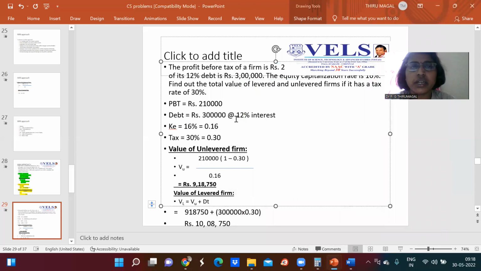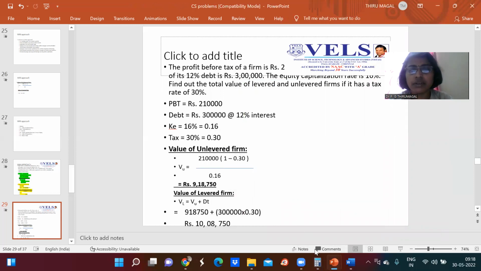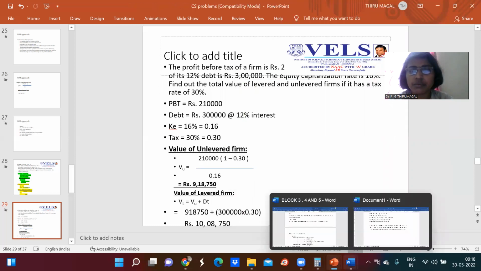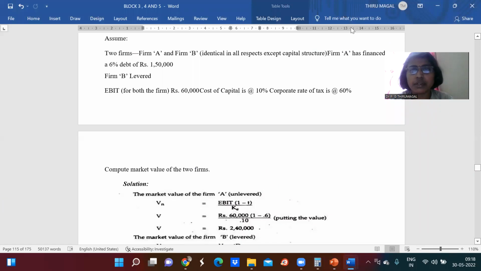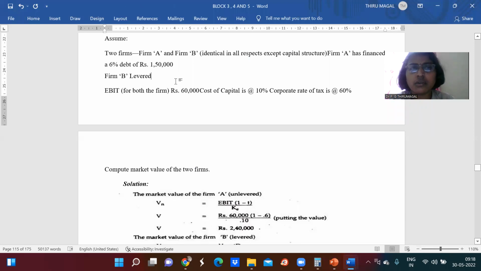So this is how we can find out the value of the levered as well as unlevered firm with the help of this approach. This is again another similar type of problem. Here the EBIT is given as 60,000, and the cost of capital, that is the equity capitalization rate, is given as 10% and the tax is 60%. Here there are two firms, firm A and B, identical in all aspects.